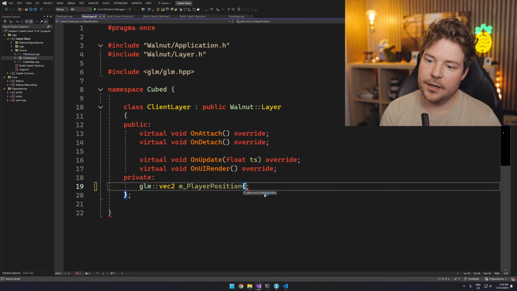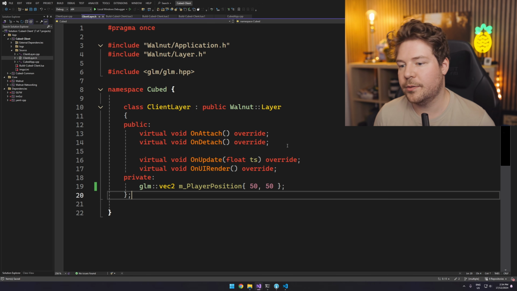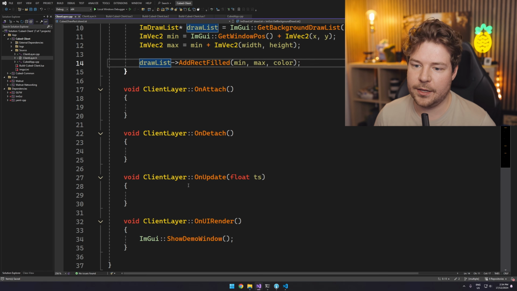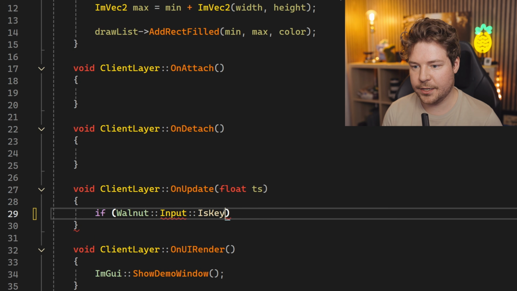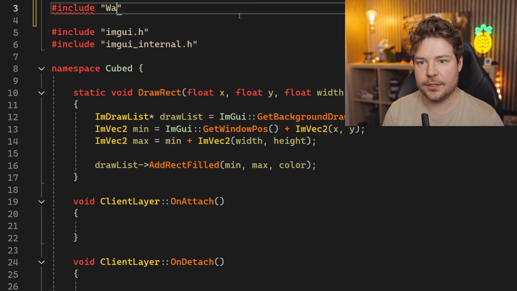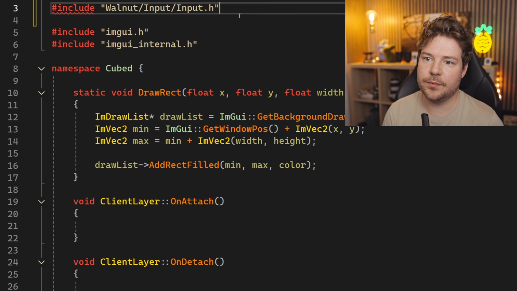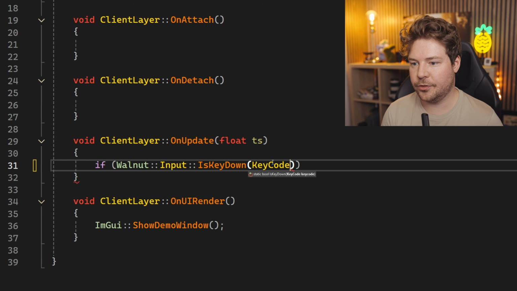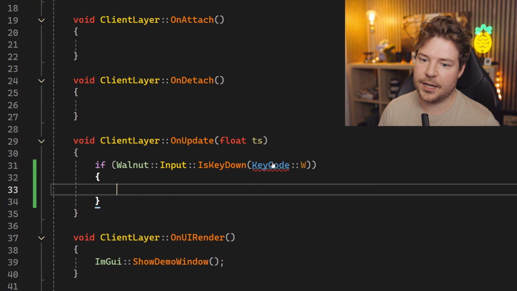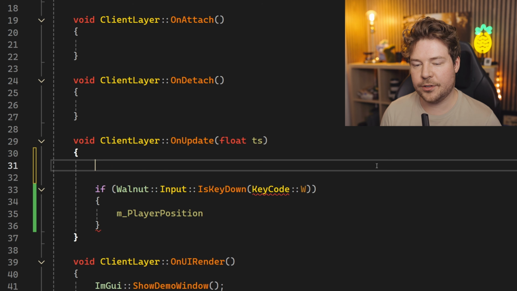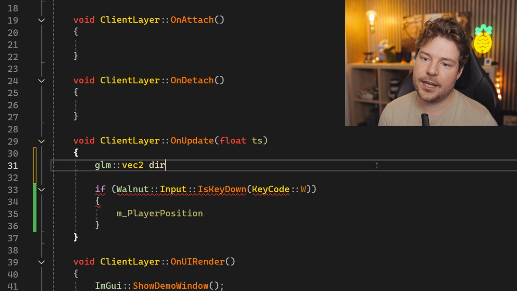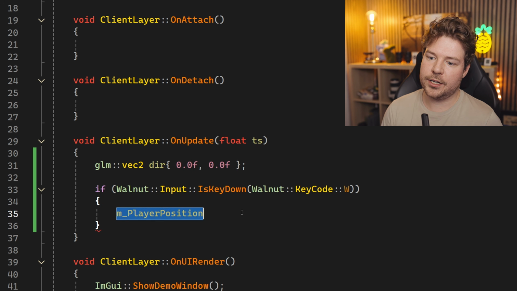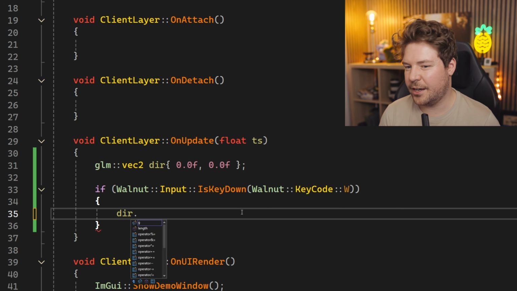So let's just maybe put the player at 50-50, roughly where it was in the beginning. And then inside on update, I'm just going to say if walnut input is key down, we'll have to just include walnut /input/input.h. So is key down, let's just do key code W, for example. Let's do player position. So I guess what we kind of want to do here is calculate some sort of delta. So we'll have a direction that we want to go in, and initially, we'll just use the is key down, I think, to just calculate directions.